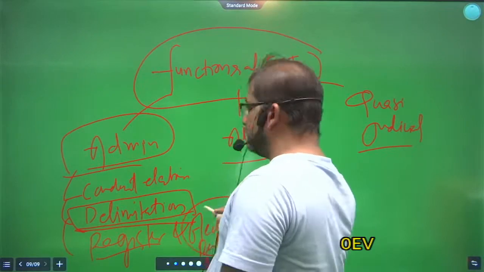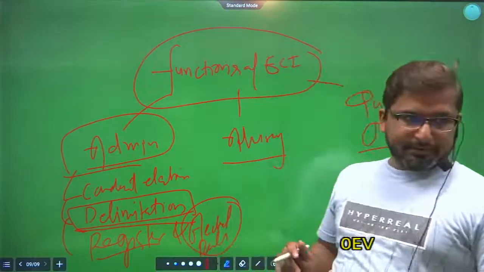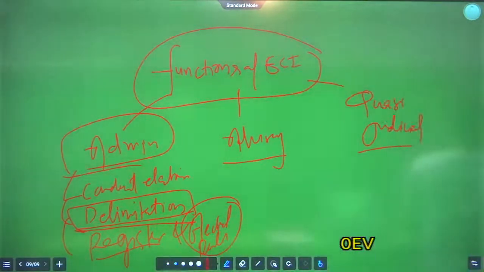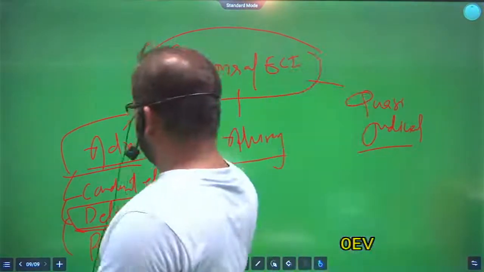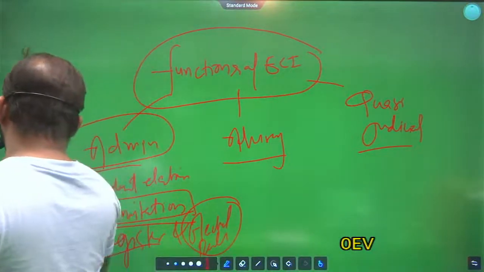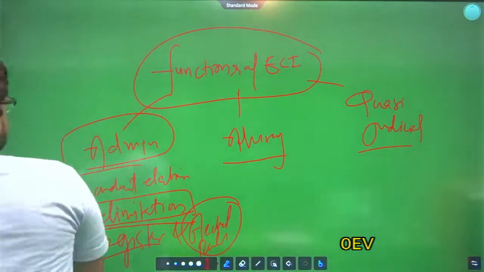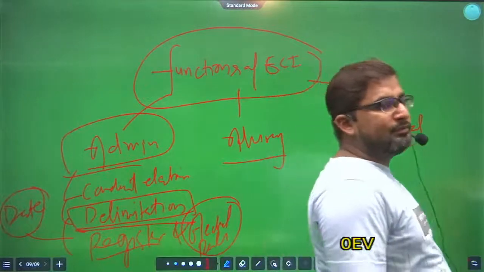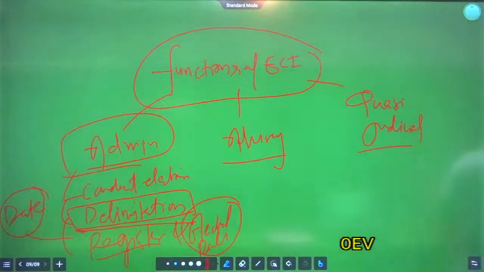Electoral roll means the name of voters in a paper which authorizes that voter to cast their vote. So that is electoral roll. Clear? Also notify the date of election. That is the power of Supreme Court. Sorry, Election Commission. Clear?